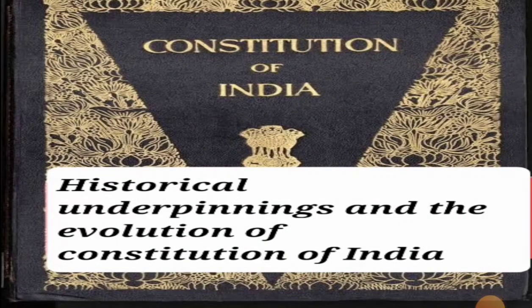In this video, we will look at the historical underpinnings and the evolution of the Constitution of India. This topic comes under GS Paper 2, polity and governance, and as we all know, GS Paper 2 carries 250 marks. So it is one of the most important topics of GS Paper 2. It is important from the perspective of prelims also. So now let's move forward and begin the video.